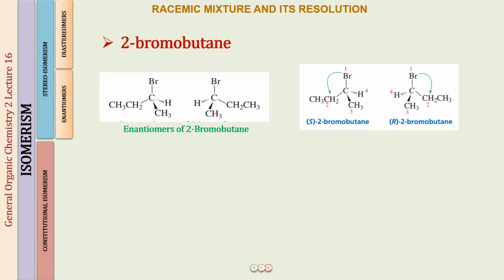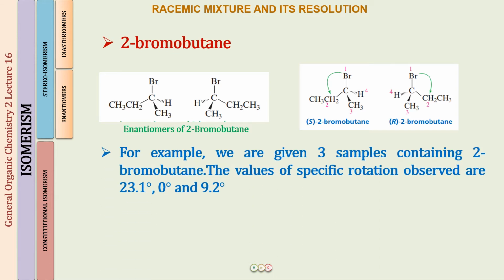Now there is one more question I ask you people, and the question is that we have 3 samples containing 2-bromobutane. Nothing except 2-bromobutane, and obviously a solvent which we will be adding, which is going to be optically inactive. Now we put these into the polarizer and we find that the 3 samples have a specific rotation of 23.1 degrees, 0 degrees and 9.2 degrees.